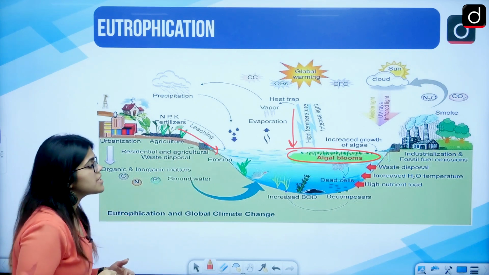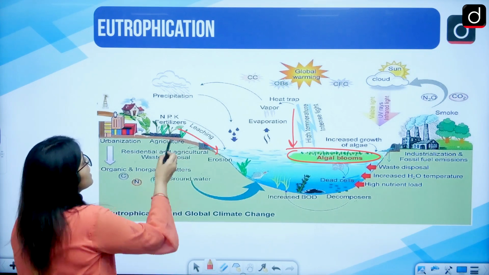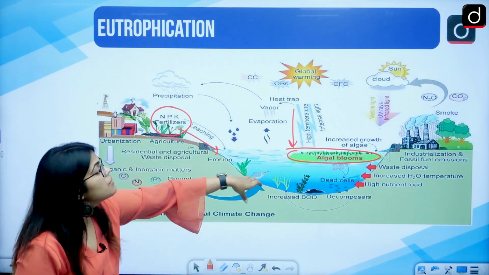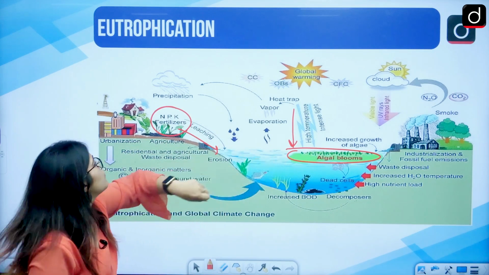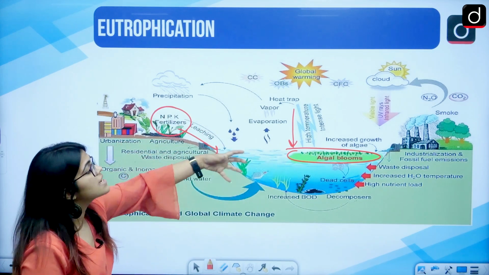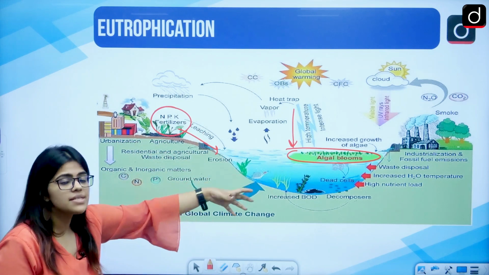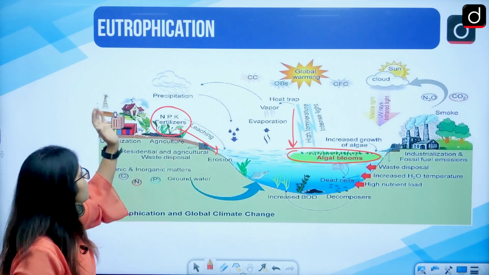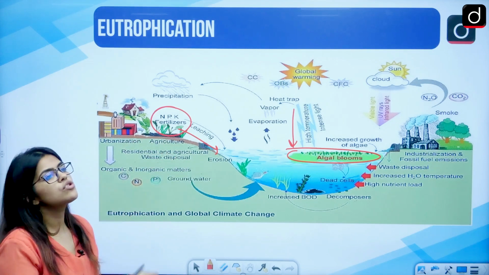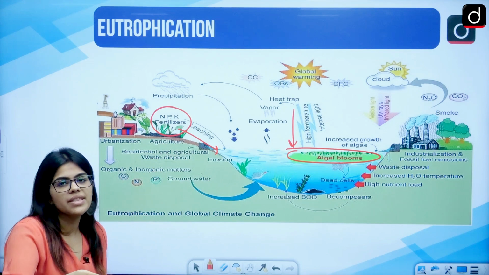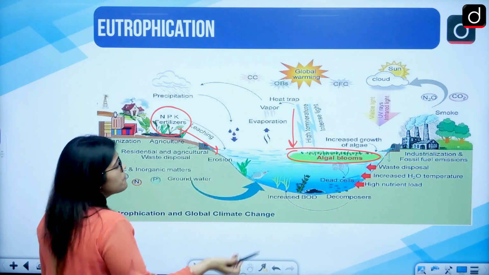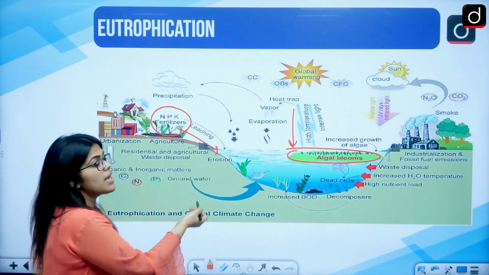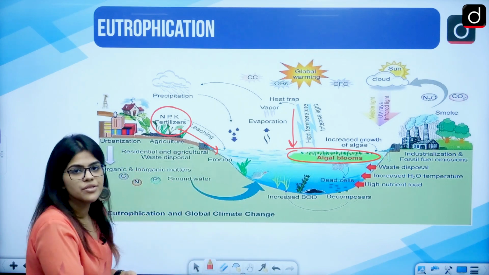So this is one process. Also, fertilizers are present there, and because of leaching, these fertilizers enter into the water. These fertilizers can increase the amount of nitrates and phosphates, and we know that they are good as fertilizers, but because of water logging, or the excess amount of water given there, they just seep down into the oceans or the lakes. They can also be added into the groundwater, and through that groundwater they can be added into the water.